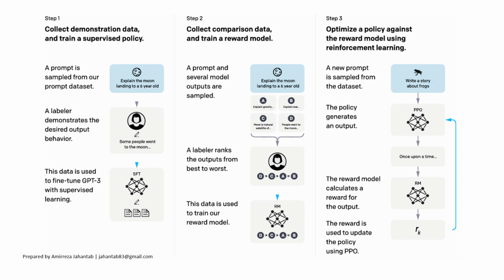Okay, in the first step, they hire 40 contractors and ask them to write desired demonstrations for various prompts, the desired responses. They take a sample from the prompt dataset, for example, explain the moon landing to a 6 year old, and give it to a labeler. The labeler then writes a high quality response for that prompt. Finally, they use this data to fine-tune GPT-3. We call this model SFT. SFT stands for Supervised Fine-Tuning. As you can see, the blue arrow indicates that we are using this data to fine-tune the following model.